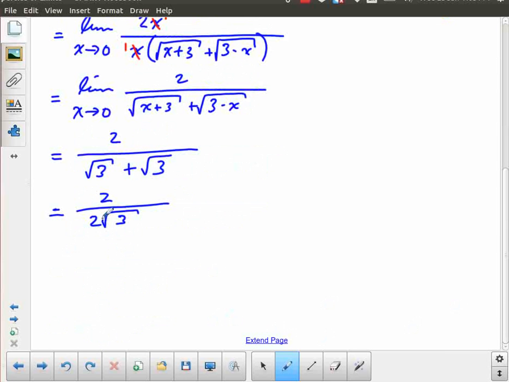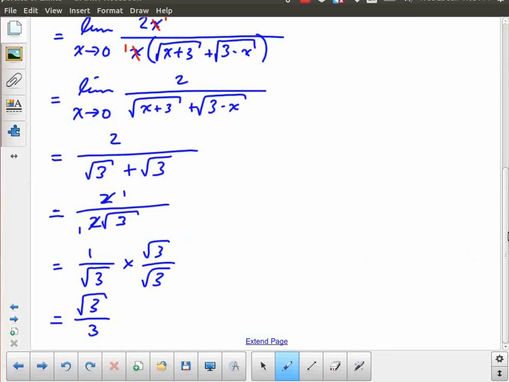And we divide out those 2's. We end up with 1 over root 3, which we then rationalize, and that becomes root 3 over 3. And that's our final answer for this one.